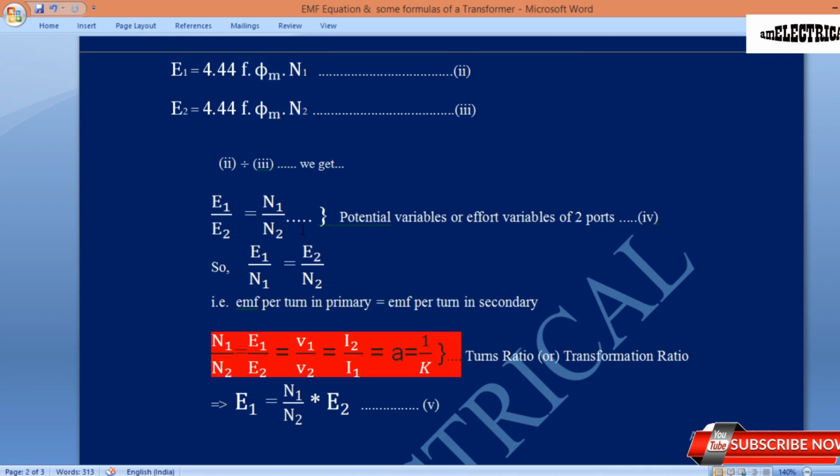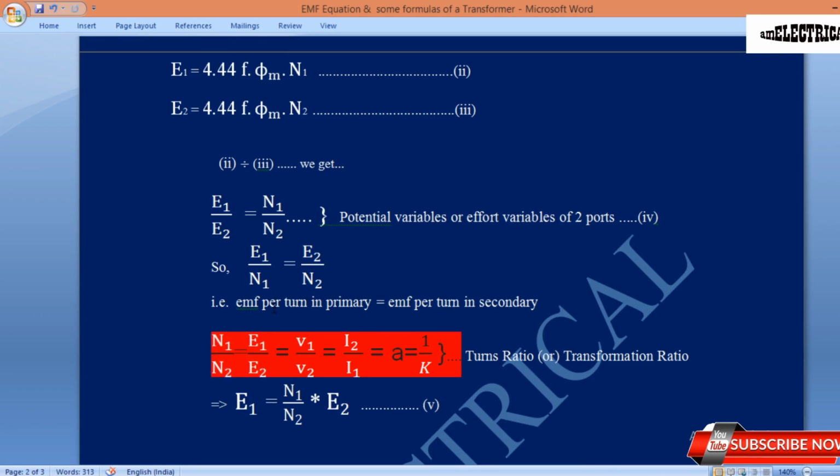This is also called the potential variables or effort variables of the two ports, that means the primary and secondary ports of the transformer. So E1 by N1 equals E2 by N2, that is, EMF per turn on the primary side is equal to EMF per turn on the secondary side. So N1 by N2 equals E1 by E2.